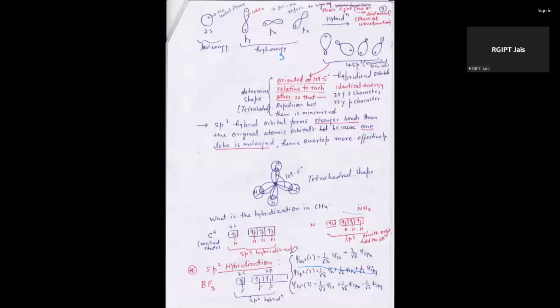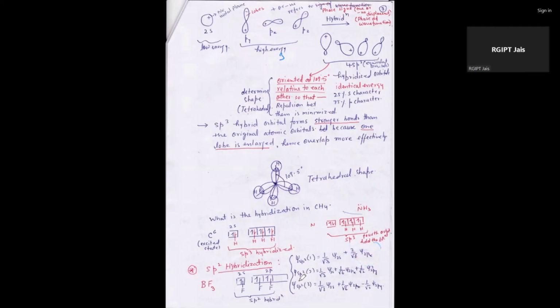In sp2 there are three contributions: one from s and two from p, that is, 2s and 2px or 2py. If the orientation of 2px is higher, then s and p are linearly combined with px to form an orbital.